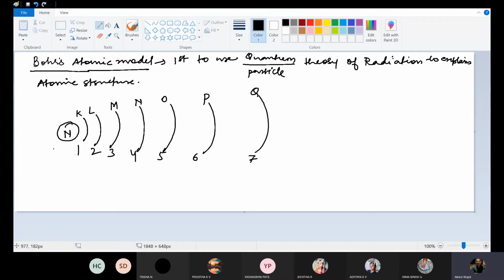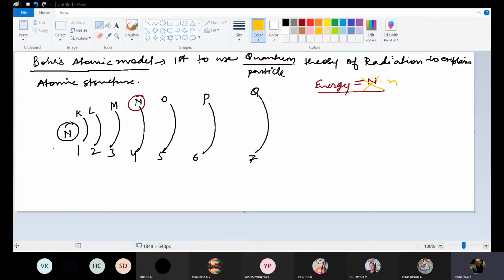Yesterday, Sri Ramakrishna, you wrote that energy is equal to capital N. Capital N can be considered as energy, no? See here, this fourth shell is designated as the nth shell. So if you write capital N for energy, then there can be confusion. So energy is always E, and N is always represented for the energy level, that is the number of shell or number of orbit or the electron cloud.